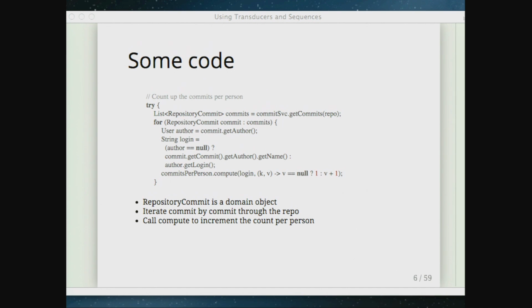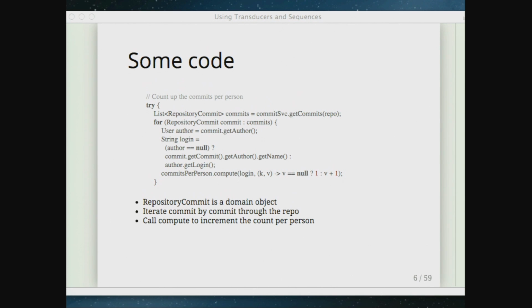And this is what you would have done before Java 8: get the value out, compute a new value, and then put it back into the map. So this has allowed me to tidy up that little part of the code a little bit. It's basically saying if the author's already in there, then increment the count, but if not, then just put 1 in.